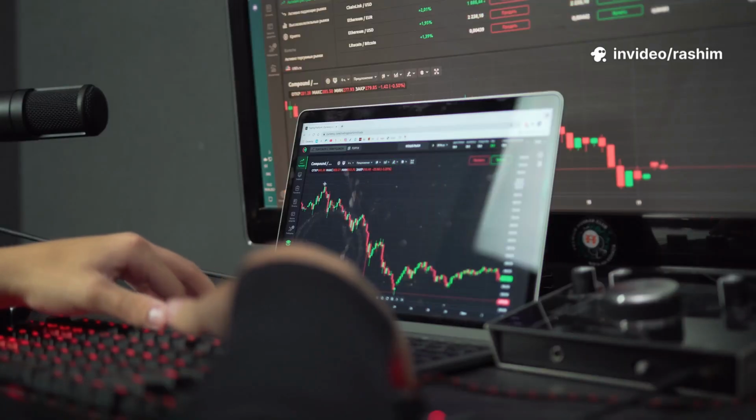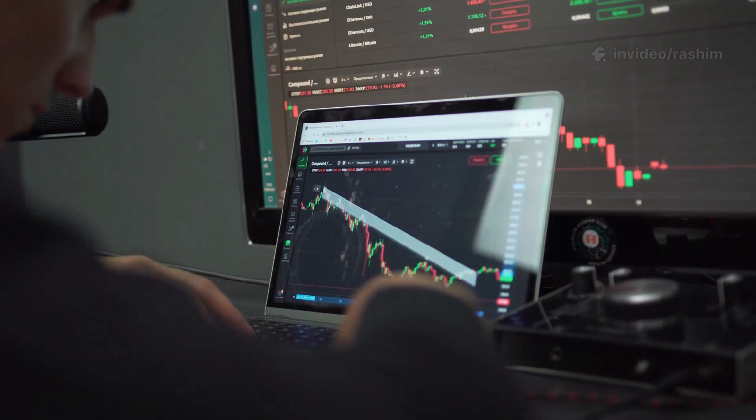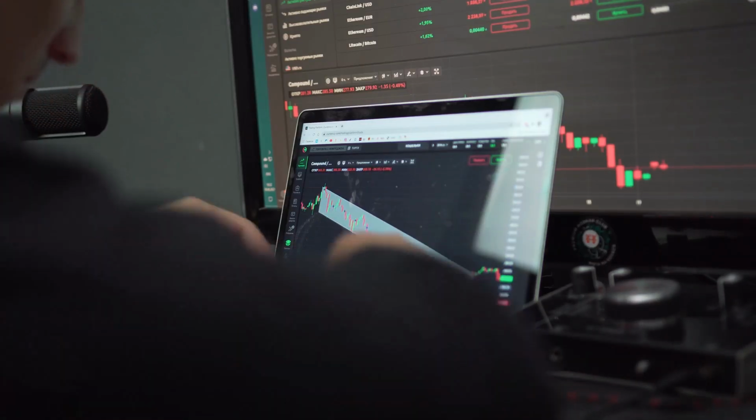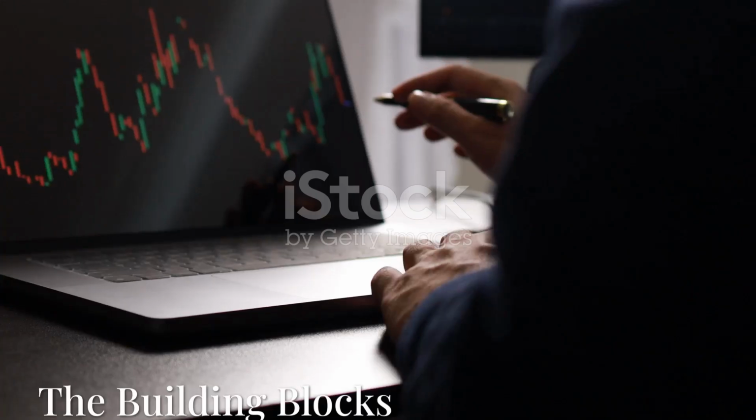However, it's important to remember to think for yourself. Use the ideas of others as inspiration, but always do your own research and testing before you ever risk your own capital on a trade.